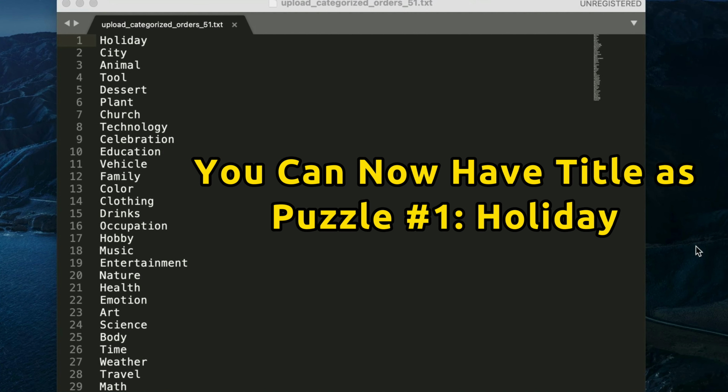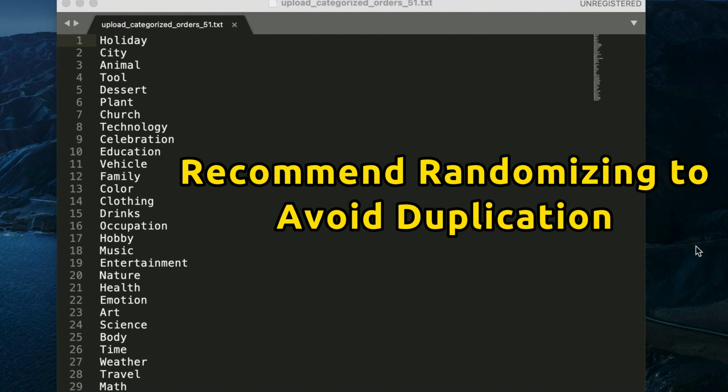Feel free to use it and customize your puzzle book titles, such as Puzzle Number 1, Holiday, to match the themed words for each topic. But I highly recommend randomizing the words and topics orders before using them in your book.